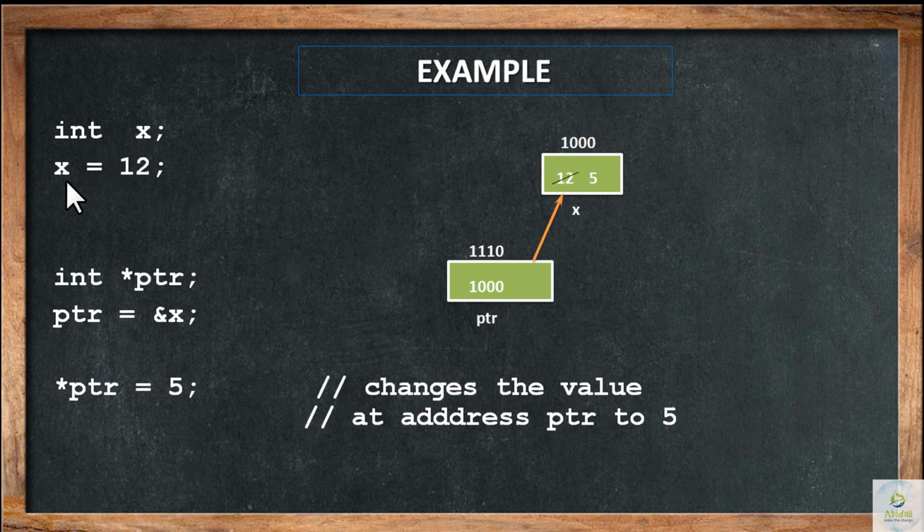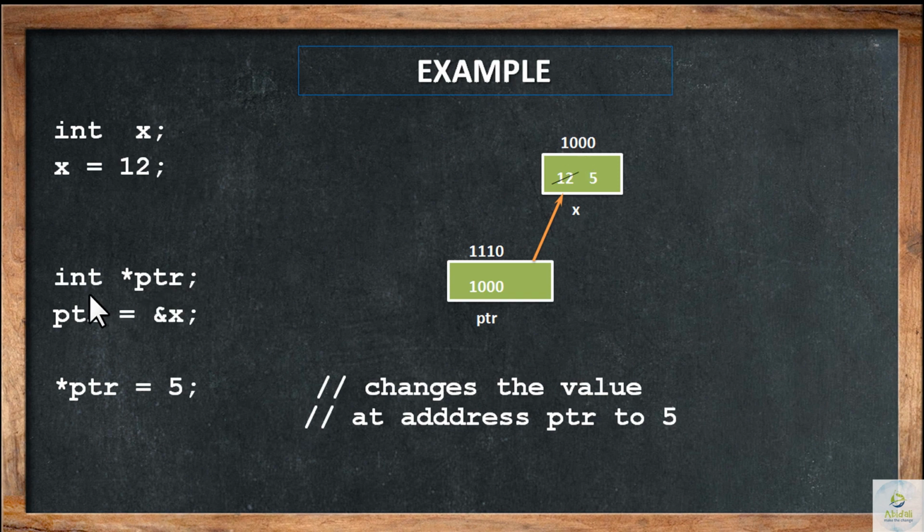Variable x has been declared and initialized to the value 12. So 12 is the latest value. We'll see what changes will be done later. x has been declared and initialized to 10. This is the R value of x. Now the L value, that is the address of x, is assumed as 1000.